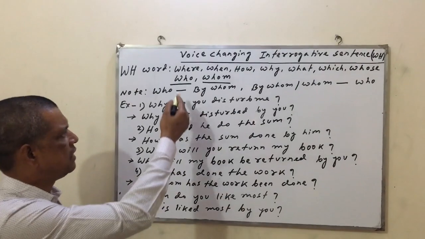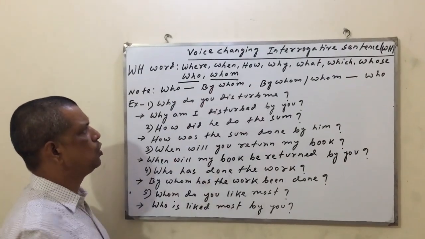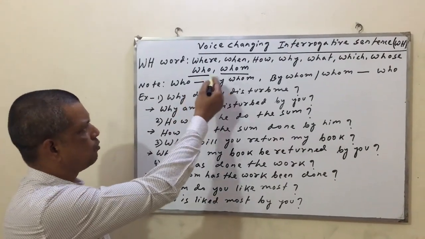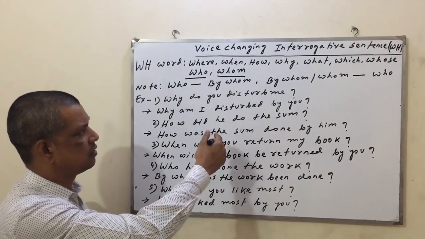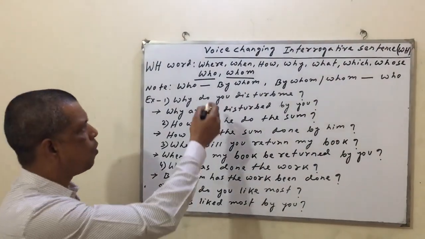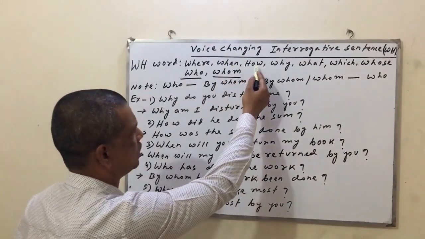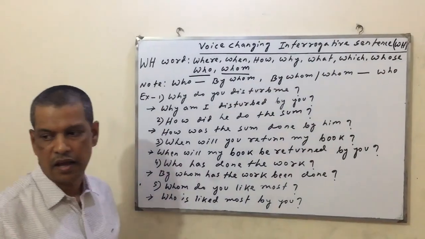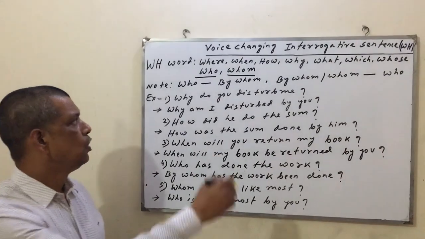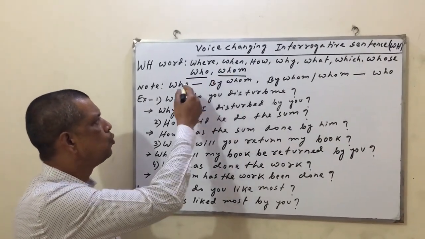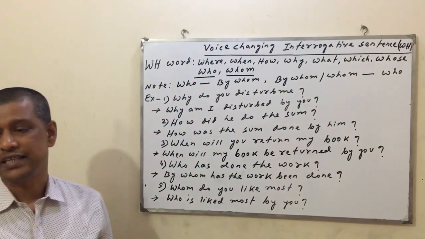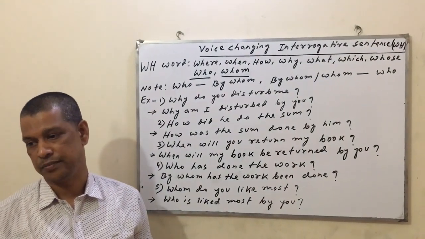Here I have underlined the two WH words, who and whom, because these two WH words are exceptional among them. All the WH words will remain unchanged, but only who and whom will be changed when changing the sentence from active into passive.